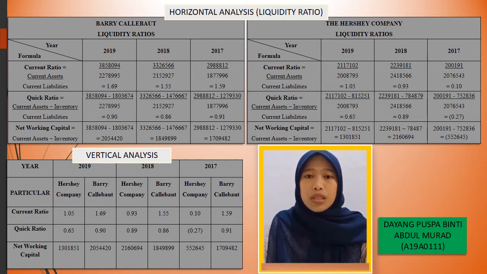While for the quick ratio, in 2017 it shows the lack of ability for Hershey's company to have cash equivalents, but it increased drastically in 2018 by 0.89 and there was a decline again in 2019. From this view, there has been fluctuation over those 3 years. This means it has unstable financial turnover in order to pay the liabilities in the short term.